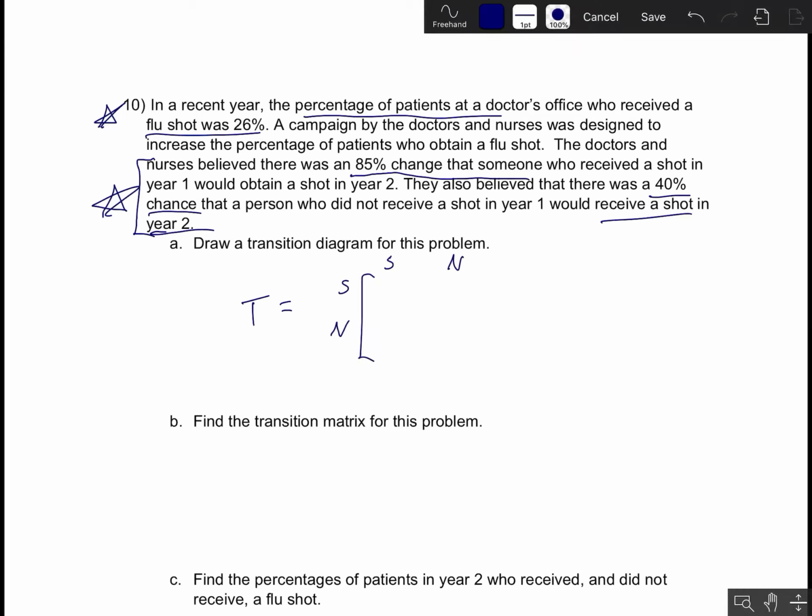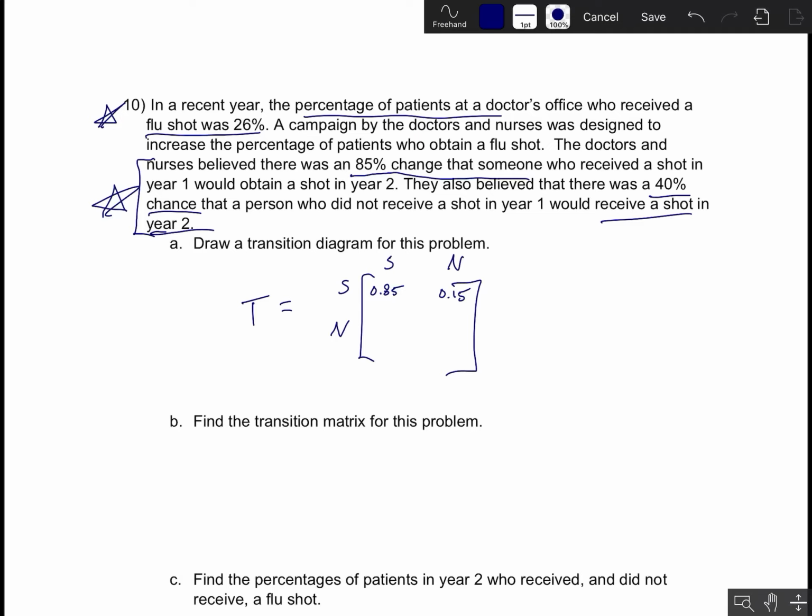So did they get the shot or not? What we see is that there's an 85% chance that someone who received the shot in year 1 would obtain the shot in year 2. So that means that there's an 85% chance of transitioning from shot in year 1 to shot in year 2. And therefore, there must be a 15% chance that if you got the shot in year 1, you would not get the shot in year 2.